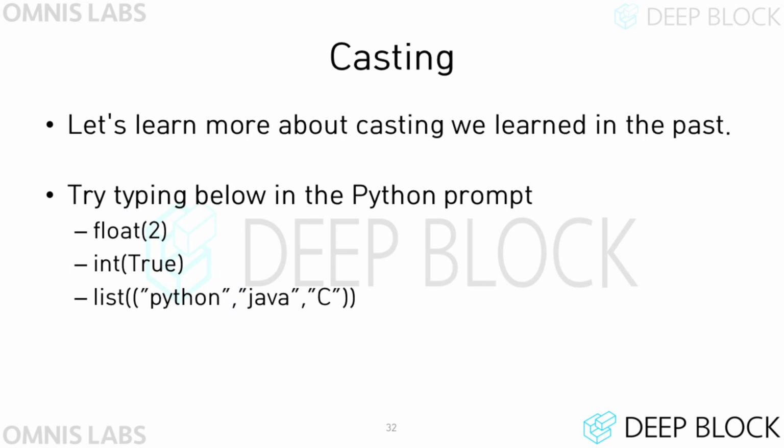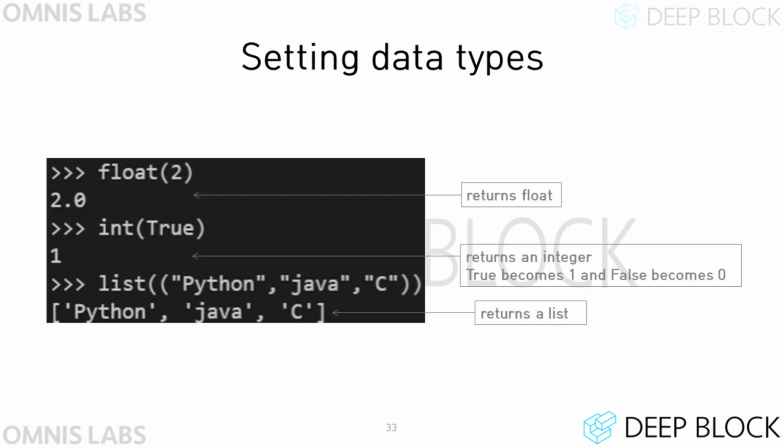In Python, you can use casting to change the type of a data structure. Enter the code shown in the slide into the Python shell. If you put a value of type int into the float function, the value is changed to a value of type float. And if you cast a bool type value of True using the int function, you get a value of 1.